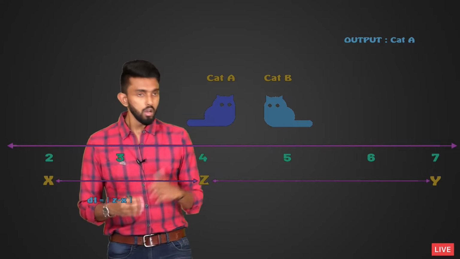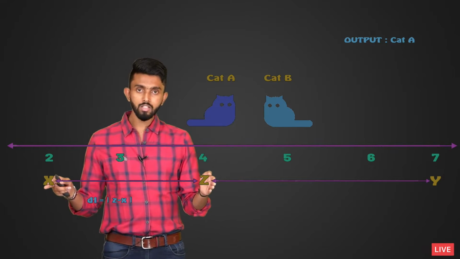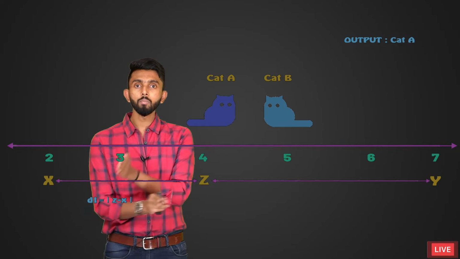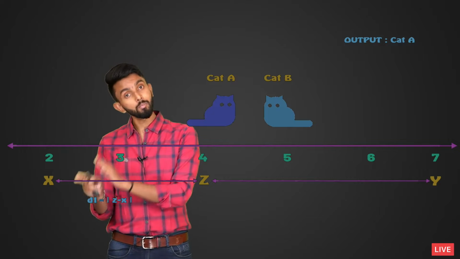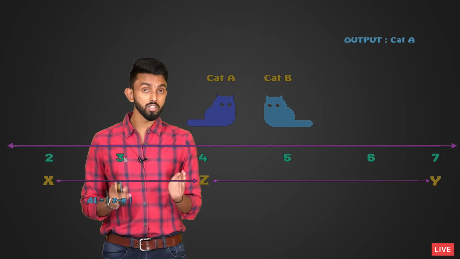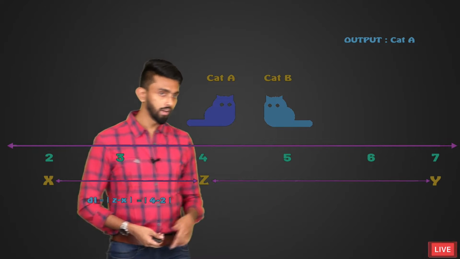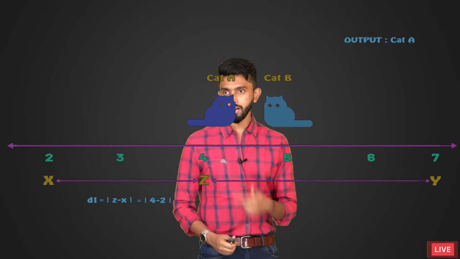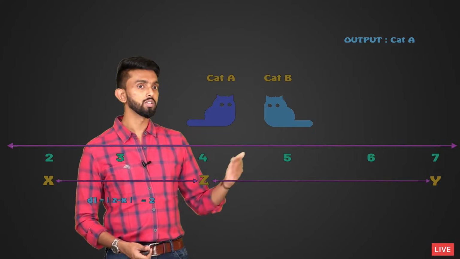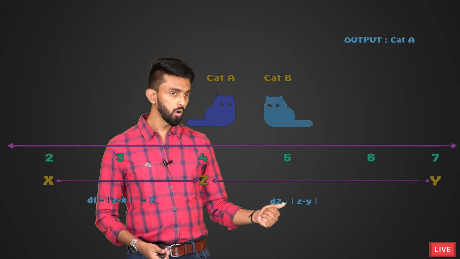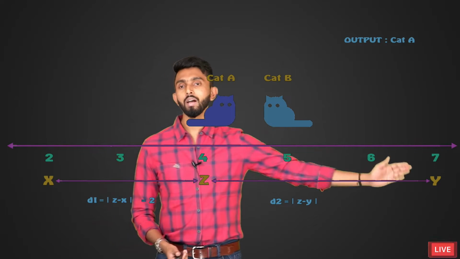Okay, so very simple. If Z is greater than X, then I will subtract Z minus X. If X was greater than Z, then I will subtract X minus Z, because I want a positive value. How will you calculate D2? And of course, this is 4 minus 2. 4 minus 2 is nothing but 2. Similarly, the D2 I want is nothing but |Z minus Y|.